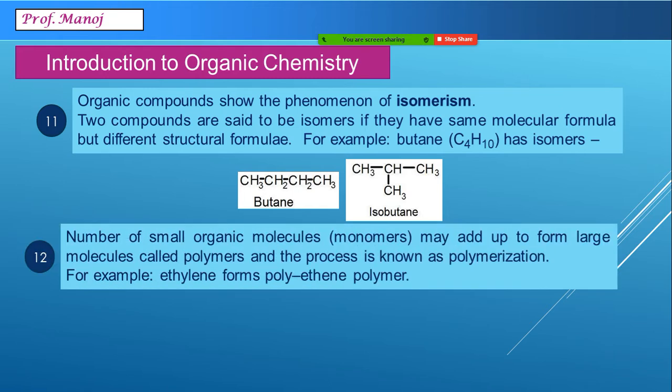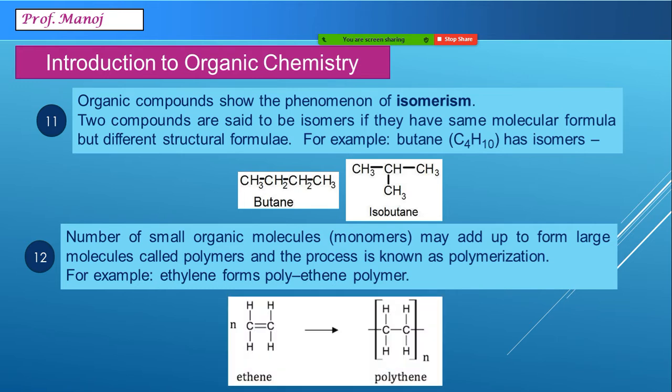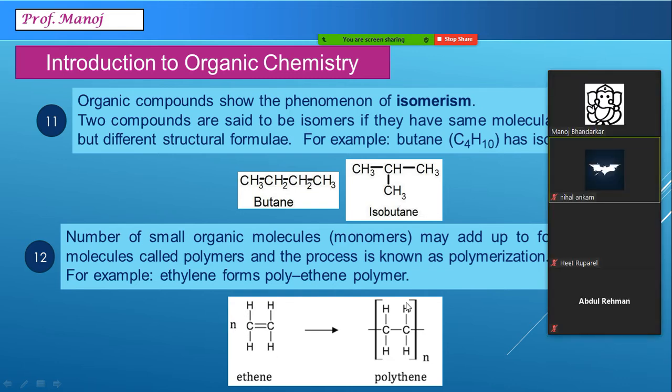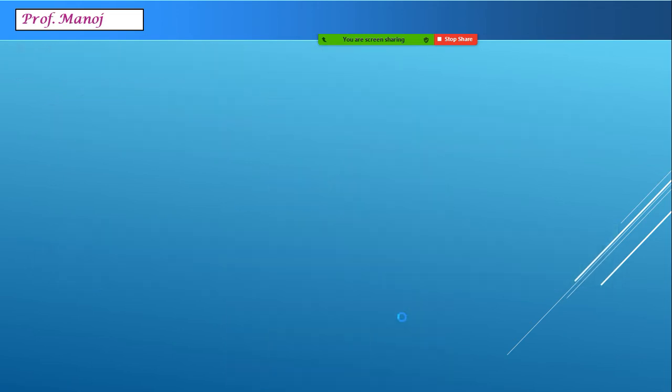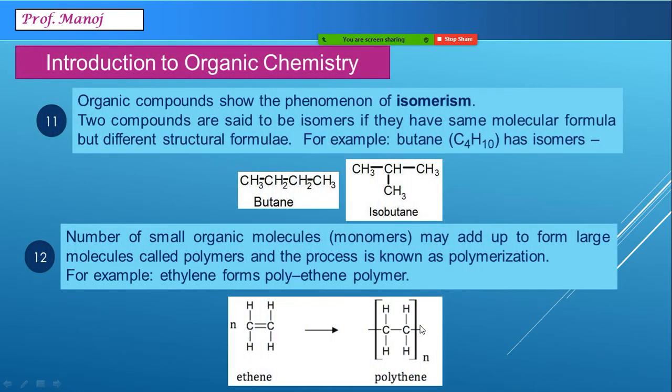The last main feature in this is forming polymers. Small organic molecules can join each other and form a long chain called polymer. For example, here the molecule is ethene, CH2 double bond CH2. N indicates large number of molecules, and these carbon molecules are, you can see, getting connected to each other.